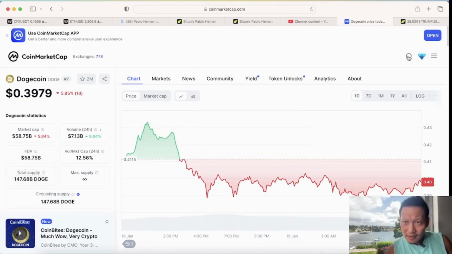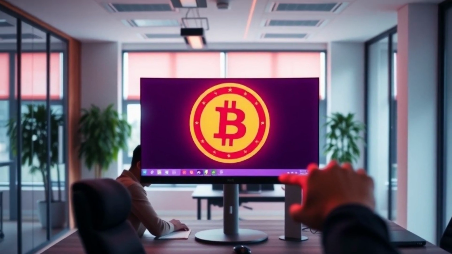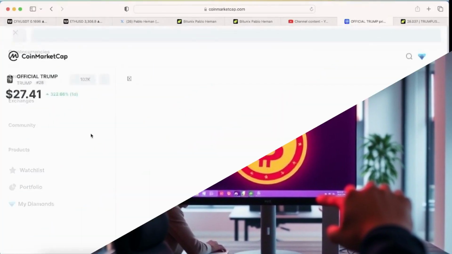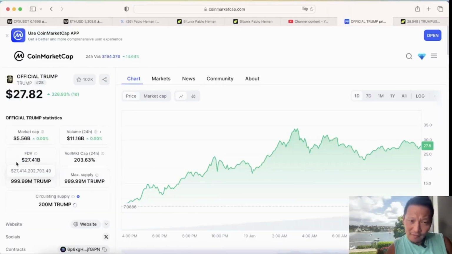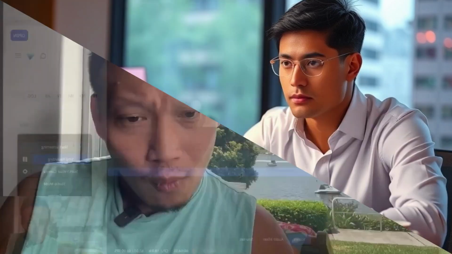But let's have a look at the Trump coin. Trump coin basically has something very different. Market cap 5.5, almost 10x smaller, but FDV 27 billion, right? So that's already halfway towards Dogecoin. So why is this happening? What can we expect? What you have to be careful of is basically Trump coin.